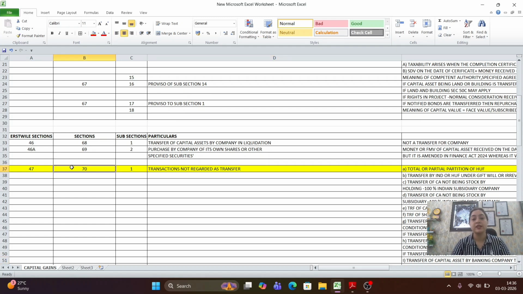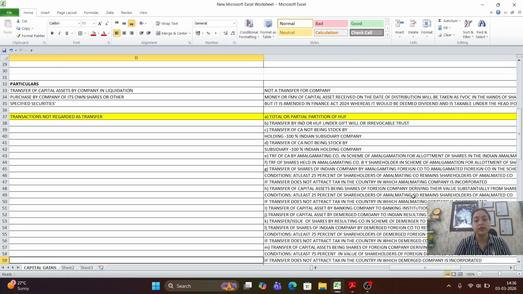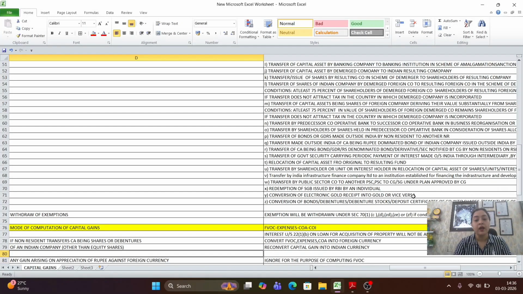That section has been replaced with section 70. Now section 70 would be covering the provisions which are not regarded as transfer, and as you can see on your screen, I have tried to cover all those provisions. Section 70 subsection 1, and it will go like this: A, total or partial partition of HUF; B, transfer by individual or HUF under gift, will or irrevocable trust. Likewise, we will go from A to Z. So as you can see on the screen, section 70 subsection 1 will be replaced with section 71 and A to Z provisions. Okay.